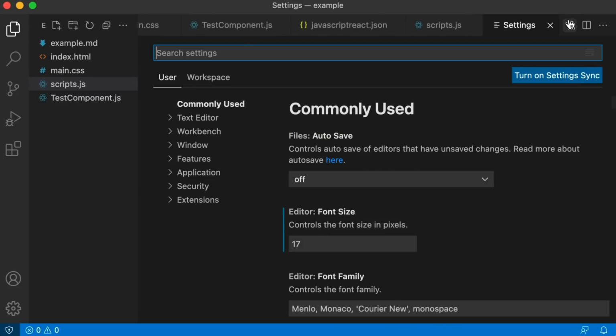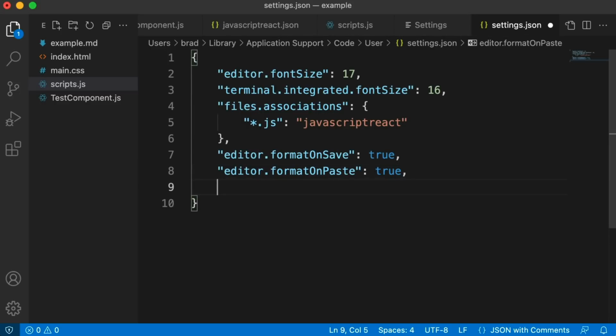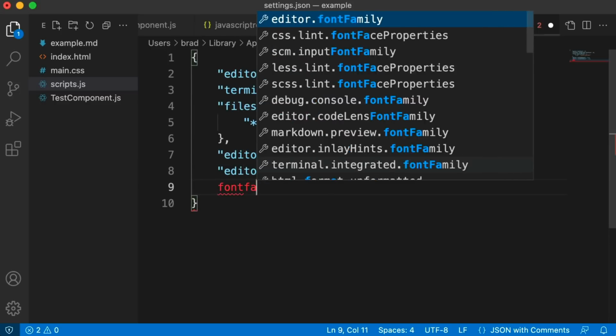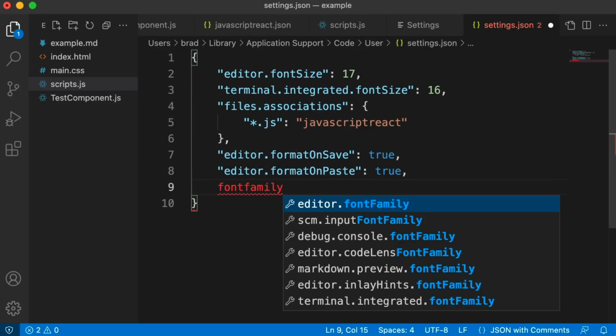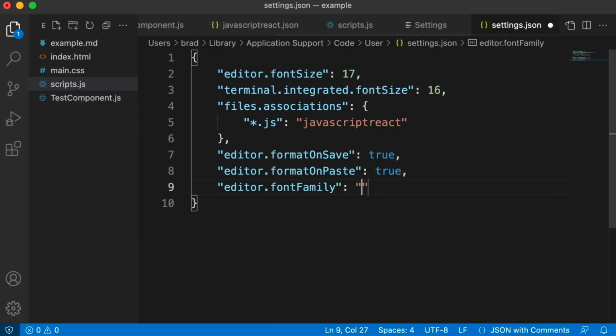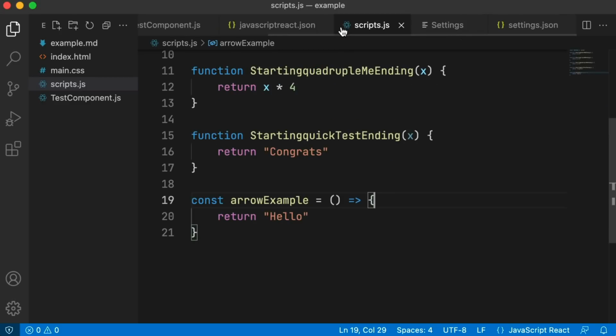You just go into your settings, your JSON file, set up a new line. Let's say font. If you start to search for font family, it's editor.fontFamily. I'll set it to JetBrains Mono. Give that a save. You can see the font changed. However, if I go back into that JavaScript file, we don't see the cool symbol for the arrow symbol.